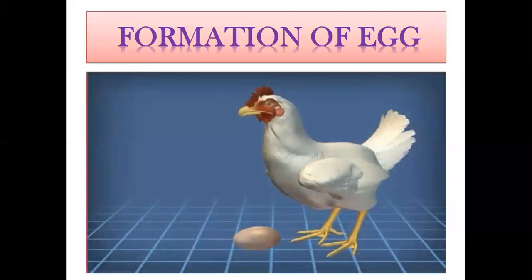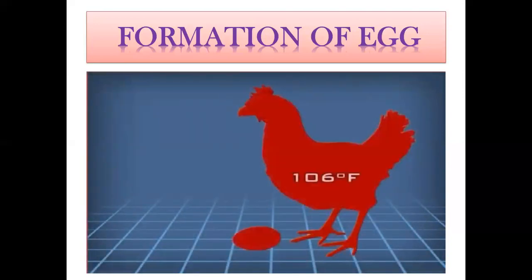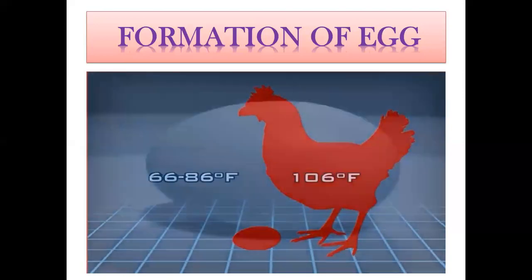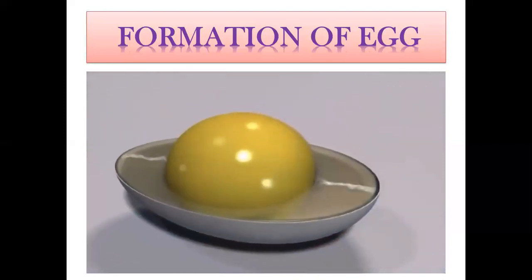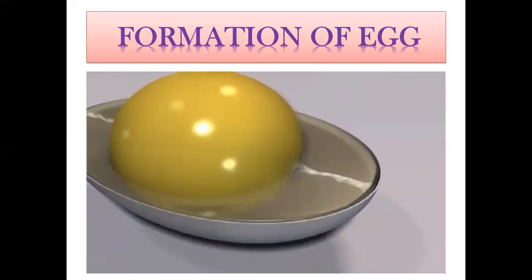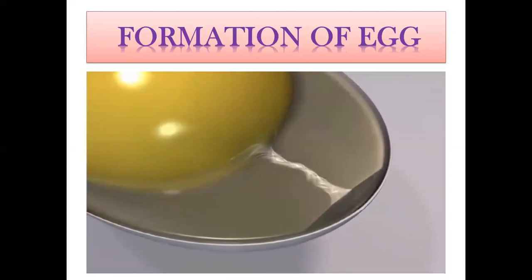An important part of the egg does not form until after it is laid. When an egg is laid, it fills the shell. However, a hen's body temperature is 106 degrees Fahrenheit, and eggs are generally laid into environments that are 20 to 40 degrees cooler. As the egg cools, the inner portion contracts and forms an air cell between the two shell membranes. A chick would puncture and breathe through the air in this cell before hatching.